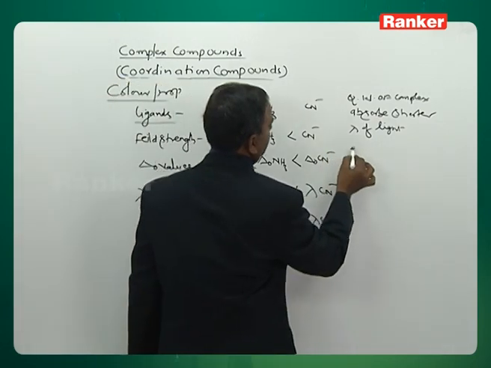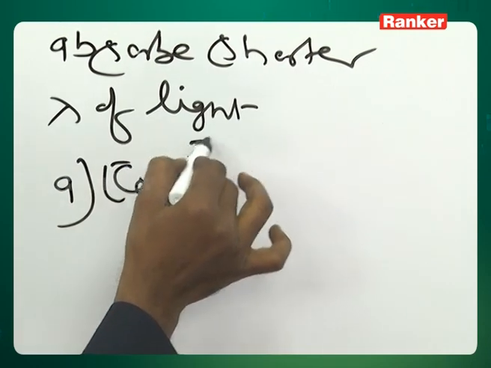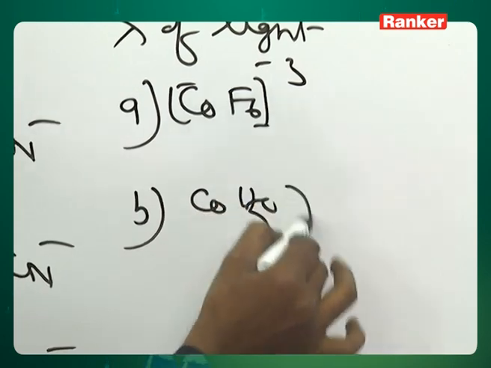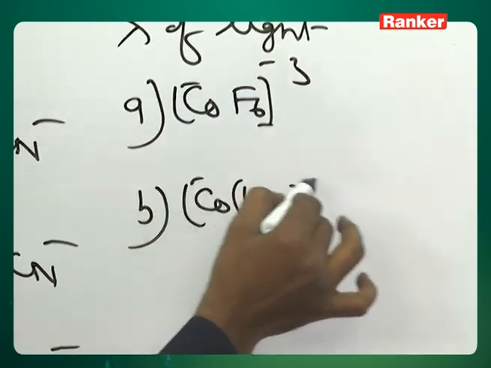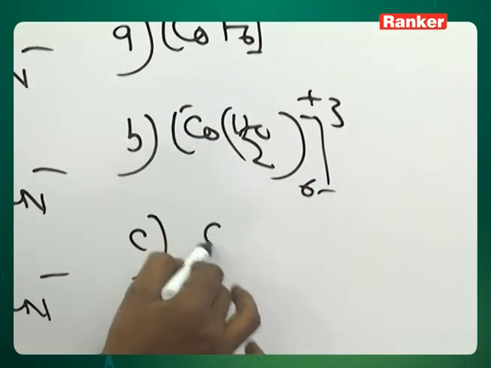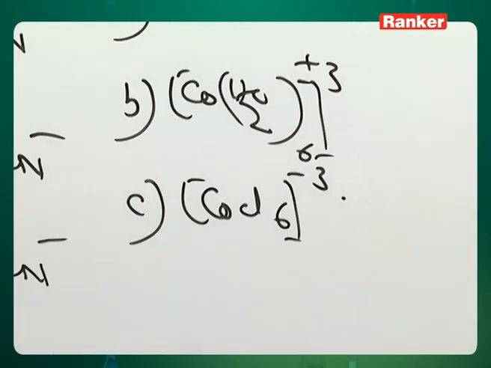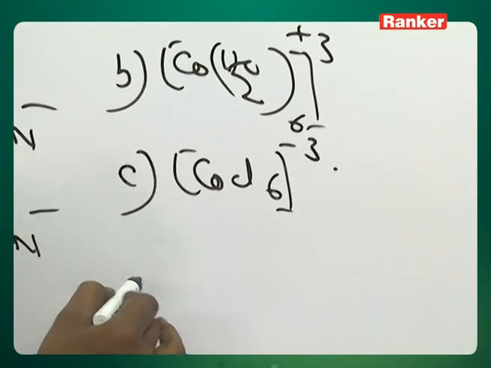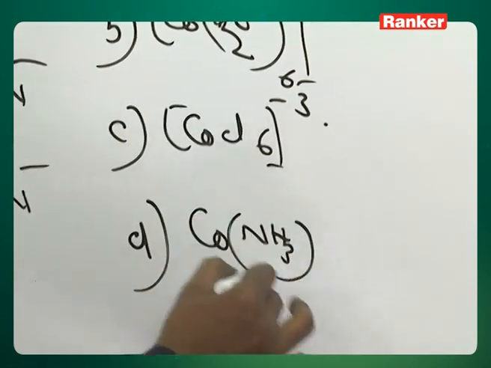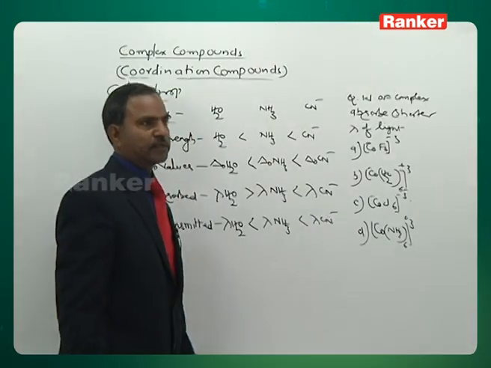A, CoF6 minus 3; B, Co(H2O)6 plus 3; C, CoCl6 minus 3; D, Co(NH3)6 plus 3. Question appears like this in the examination.